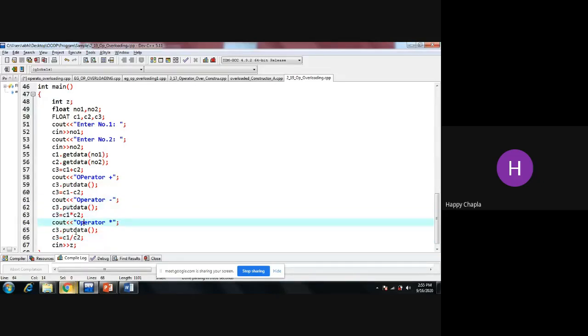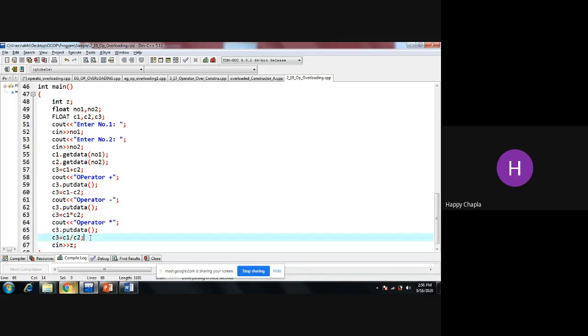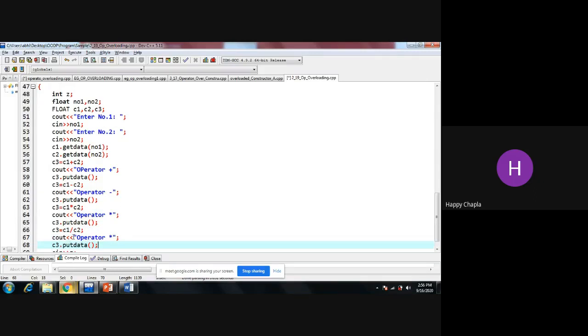This is for multiplication, this is for division. I am missing this line. It's not printing on the screen. Operator plus output is